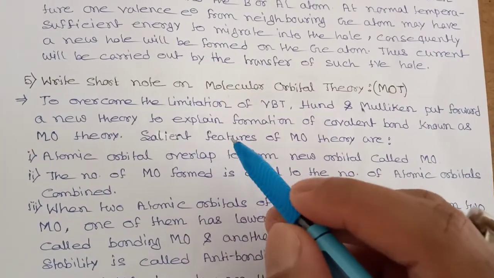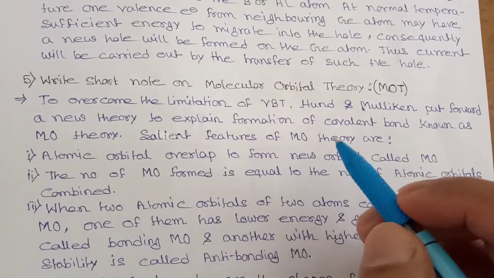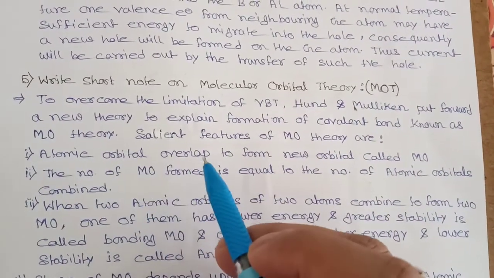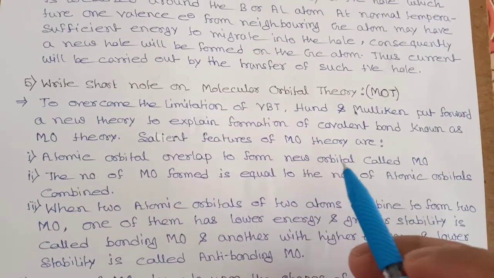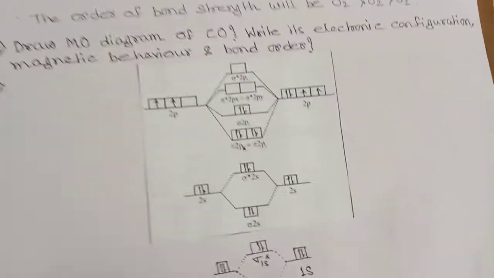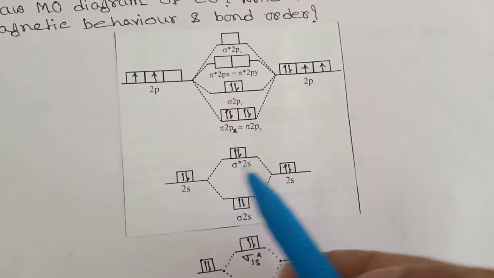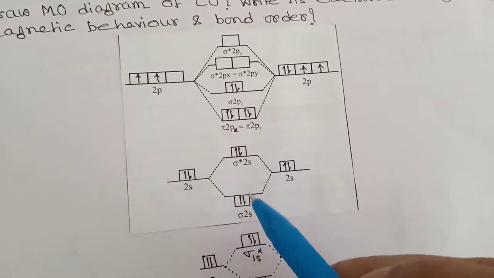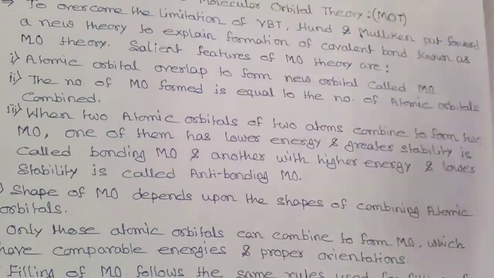Now, the salient features of molecular orbital theory are: atomic orbitals overlap to form new orbitals called molecular orbitals. See, these two are atomic orbitals, they will overlap to form two molecular orbitals. Okay.